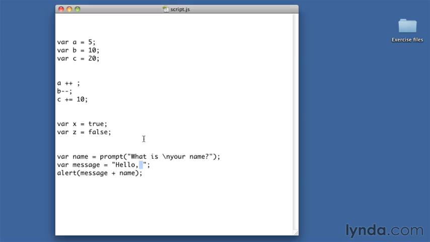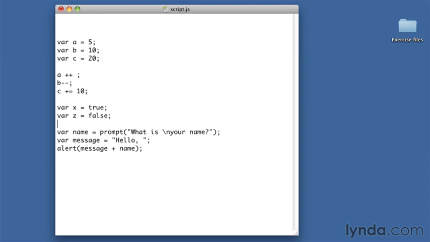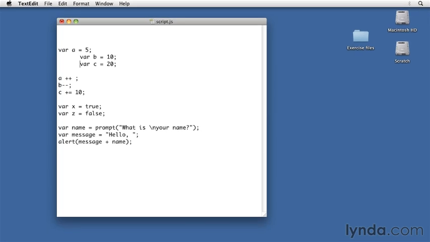Now, as we start writing more and more code, you'll often see a few blank lines. You'll often see lines indented with tabs or spaces. Again, JavaScript doesn't care. It doesn't pay attention to this. Whitespace has no actual meaning, no impact on what this code is going to do. But whitespace can be very useful for making our code more readable. And we'll see much more of that soon.